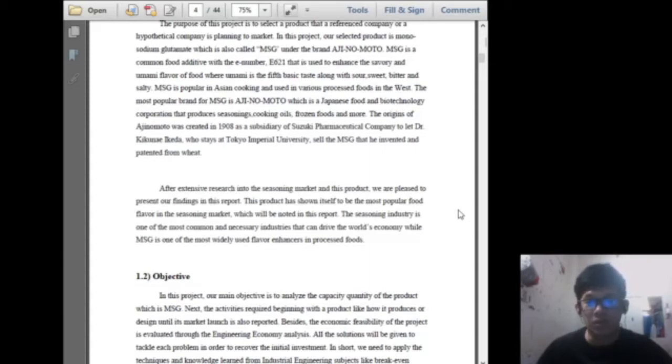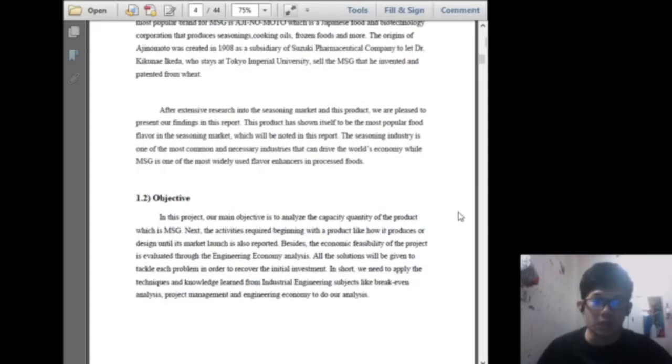The seasoning industry is one of the most common and necessary industries that can drive the world economy, while MSG is the most widely used flavor enhancer in processed food.